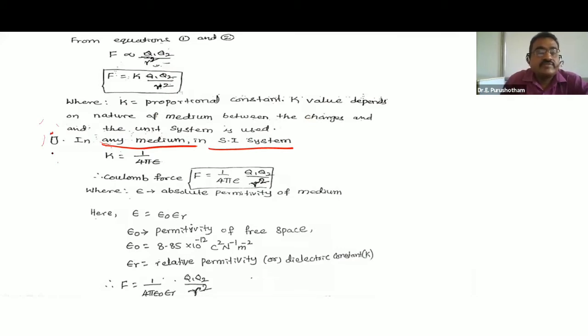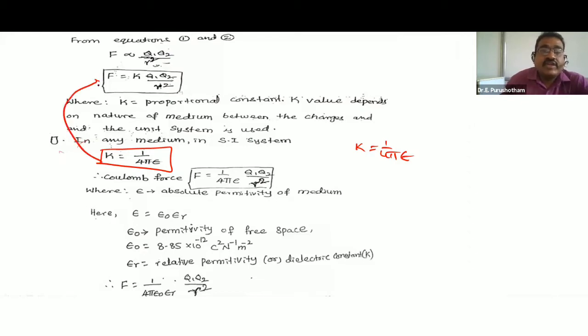In any medium in SI system, the proportionality constant is given by 1 by 4 pi epsilon. Substituting this K value in the above equation in place of K, F is equal to 1 by 4 pi epsilon, Q1 Q2 by r square.